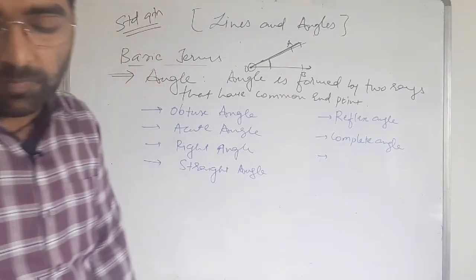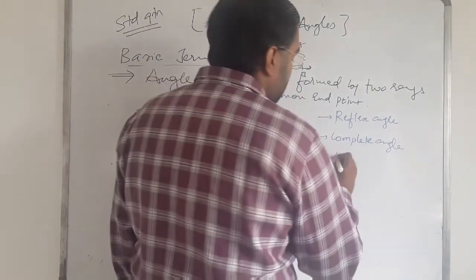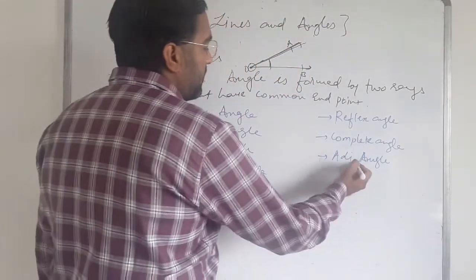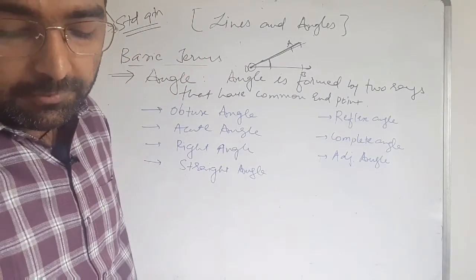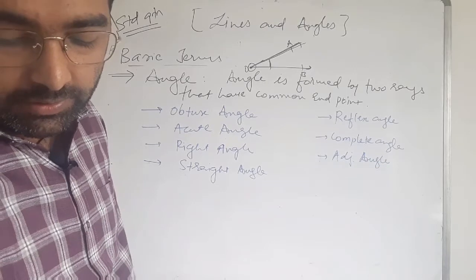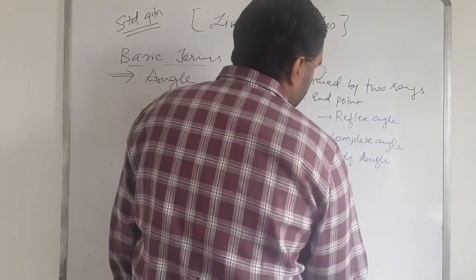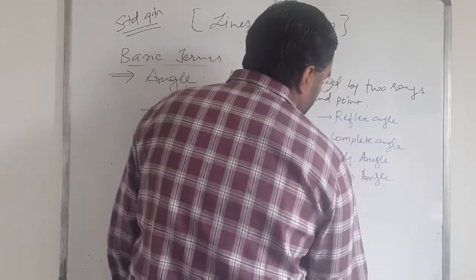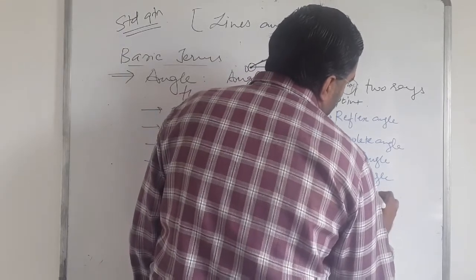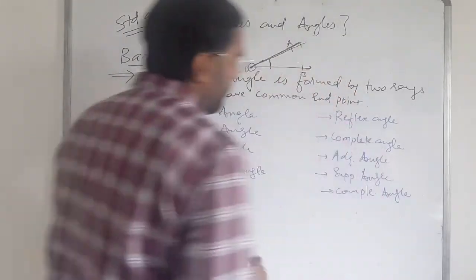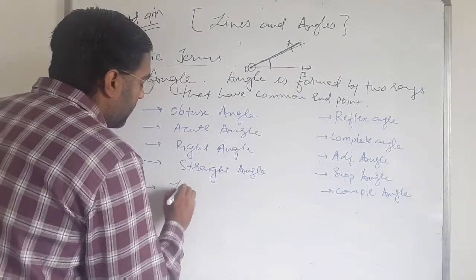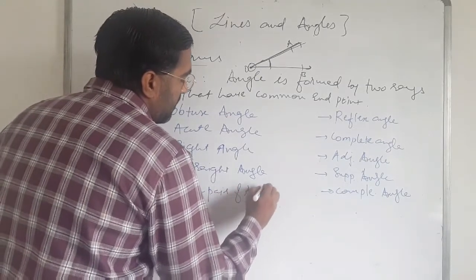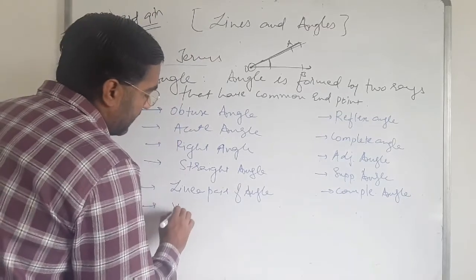After that adjacent angles, after that supplementary angles, complementary angles, linear pair of angles, and vertically opposite angles.